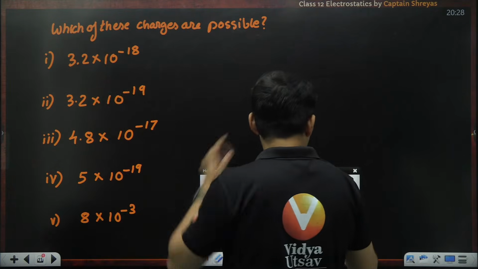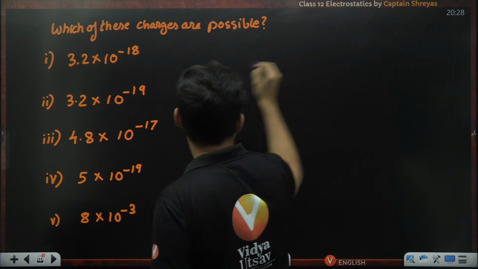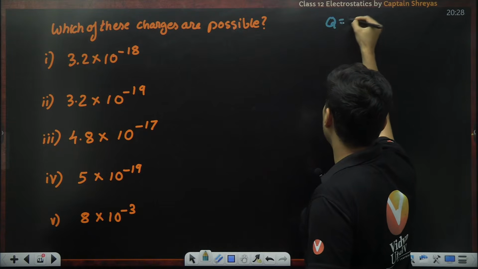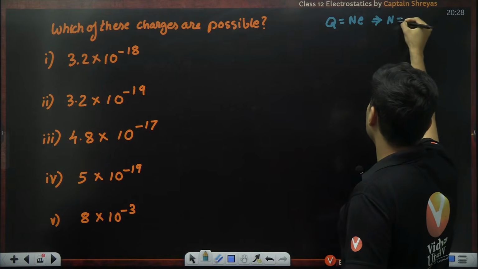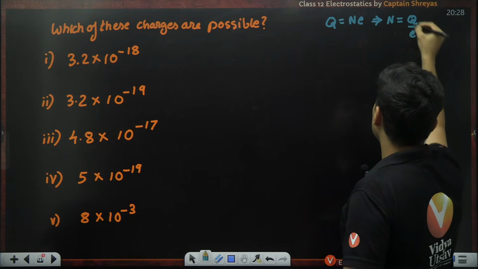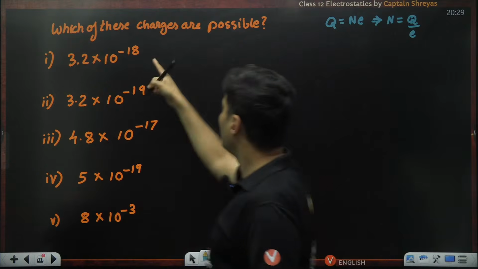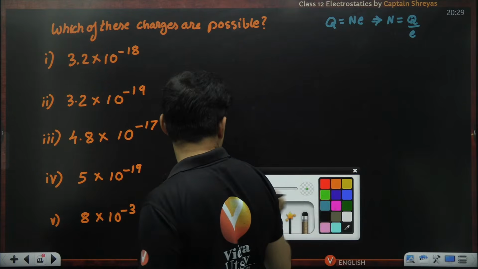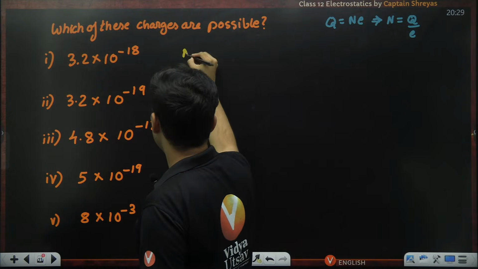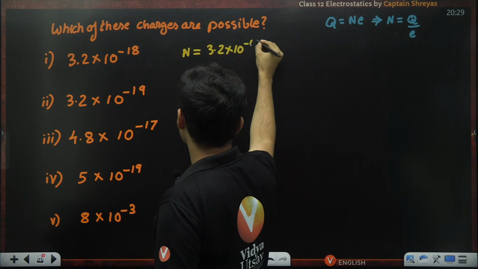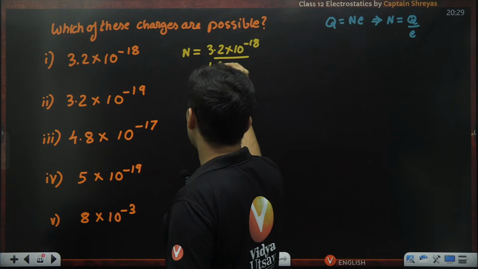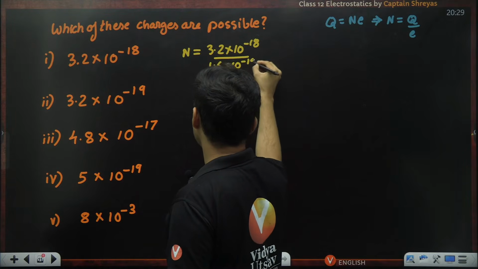Well, as you can see, if Q is equal to N times E, this means N is nothing but Q by E. Over here, if you try to figure out the value of N, the value of N is the charge, which is 3.2 into 10 to the power minus 18, whole thing divided by 1.6 into 10 to the power minus 19.